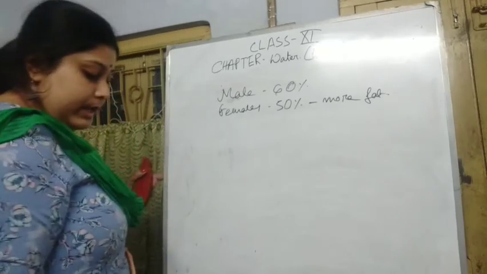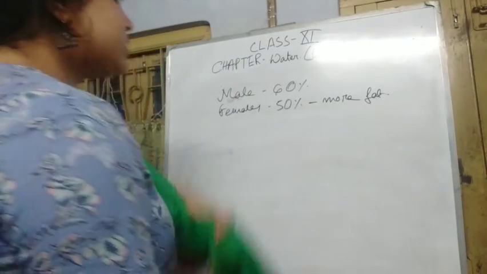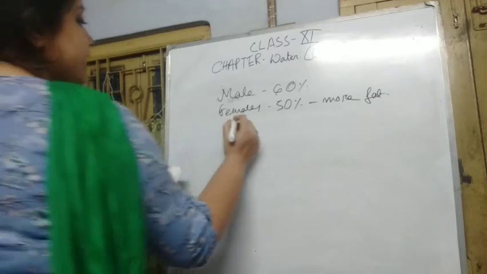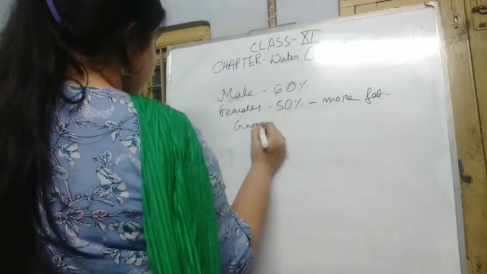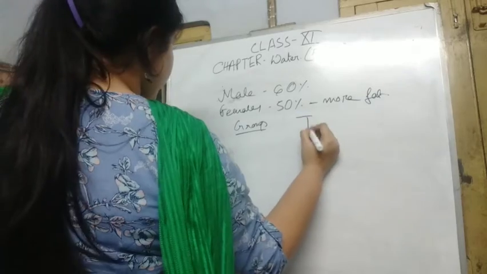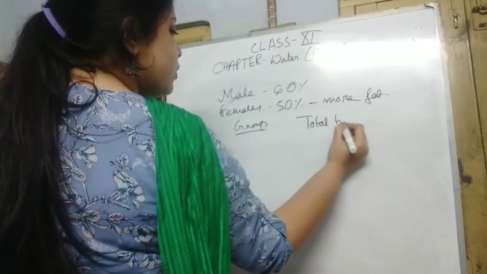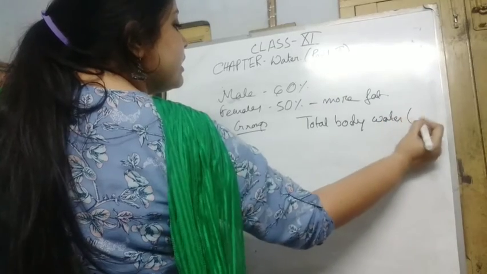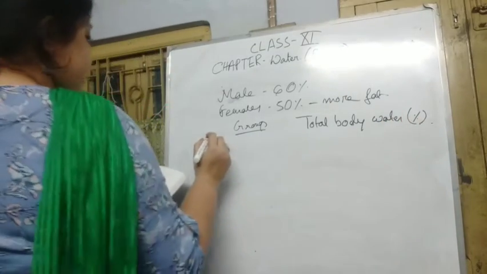So the water constituents of the body are like that. The group and the total body water in percentage is like that.